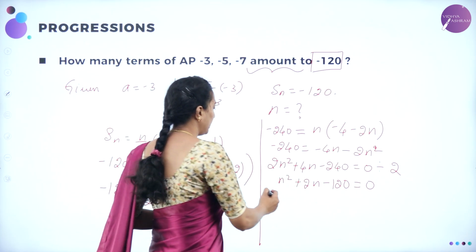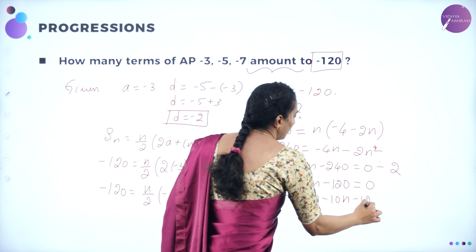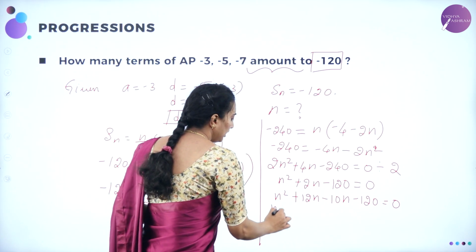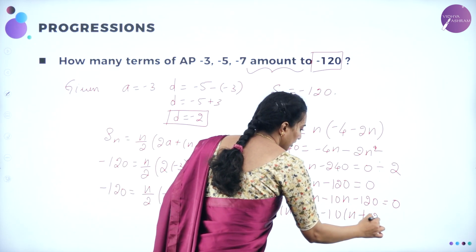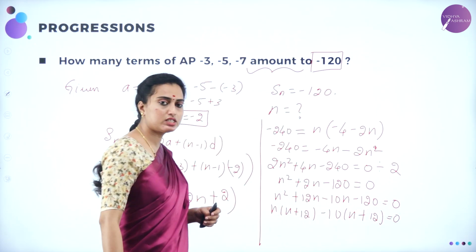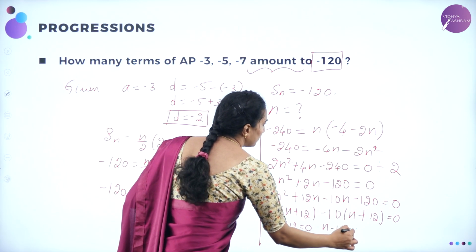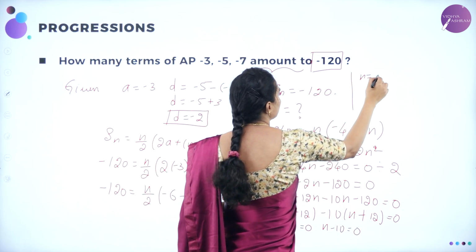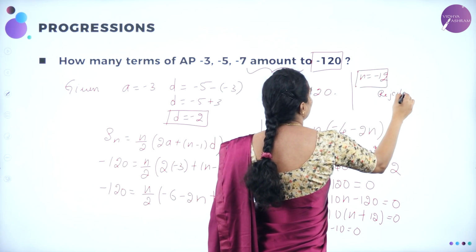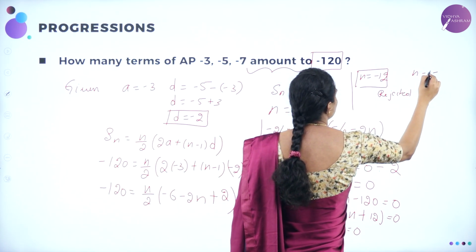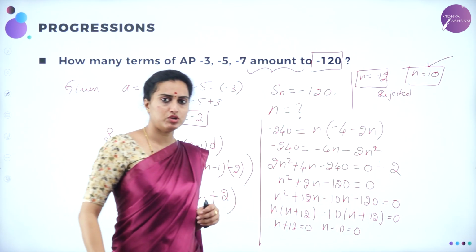So therefore I can take that one as n squared plus 12n minus 10n minus 120 equal to 0. Otherwise, n into n plus 12 minus 10 into n plus 12 is equal to 0. I can equate this: n plus 12 is equal to 0, n minus 10 equal to 0. You are having n plus 12 equal to 0, n is equal to minus 12, which is rejected because n cannot be negative. So n minus 10 equal to 0 means n is equal to 10, which is the value of n. That is the 10th term you are having.